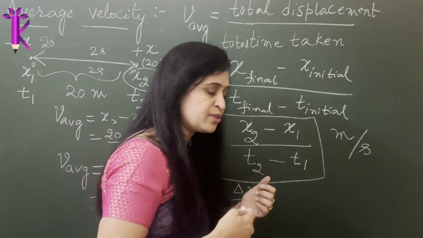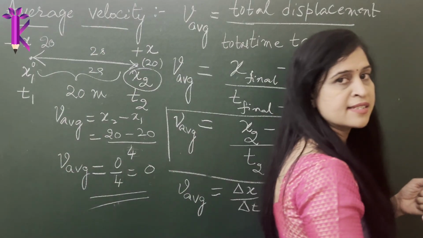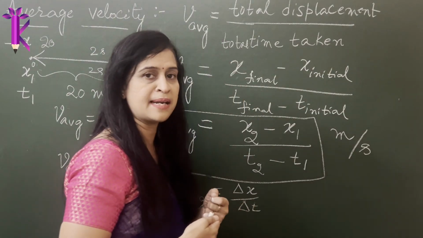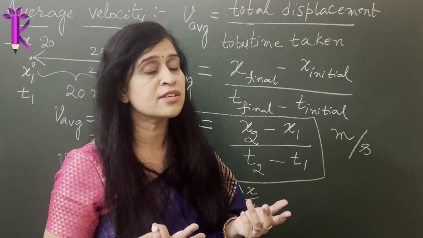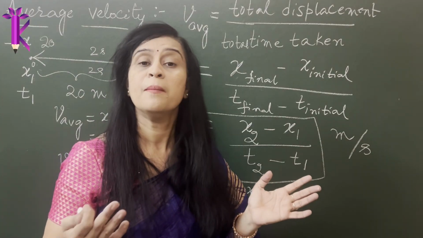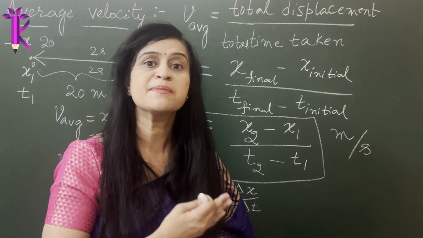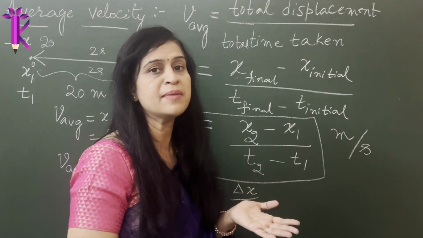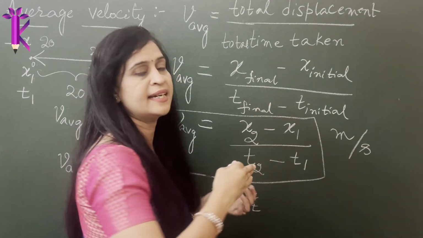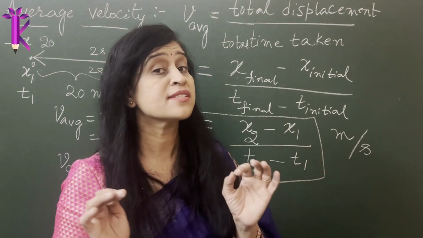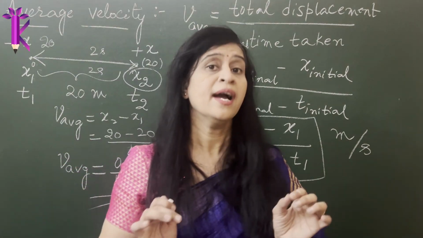So a car, taking reverse. A car moves a certain distance and then it takes reverse and comes back to the same distance. So what was the average velocity of the car? Null, 0. Because the displacement was 0, it has come back to the same initial position. So mathematically it has to be 0. This is a very, very important point.